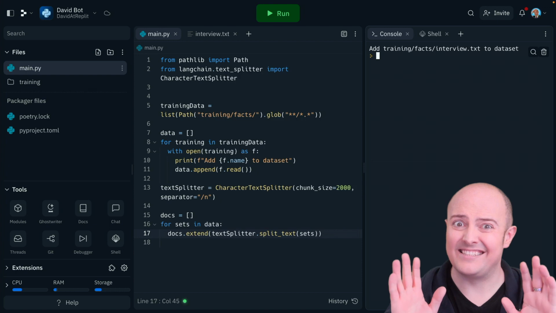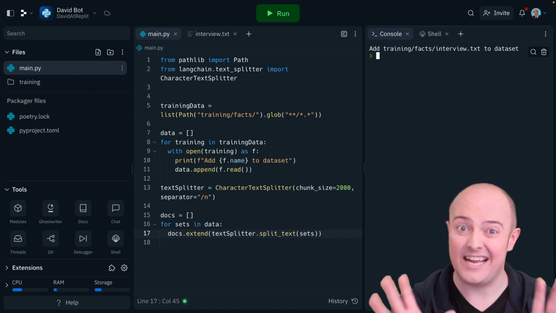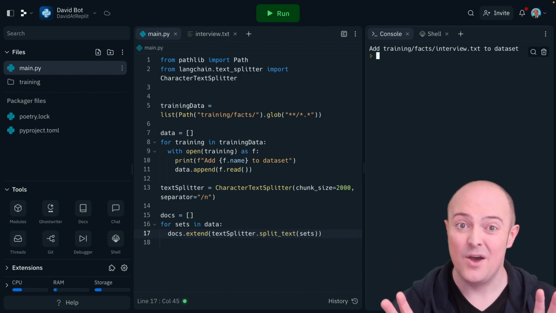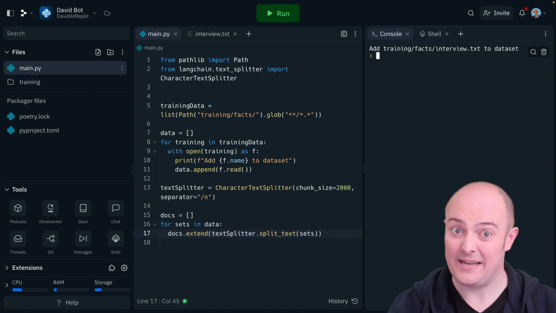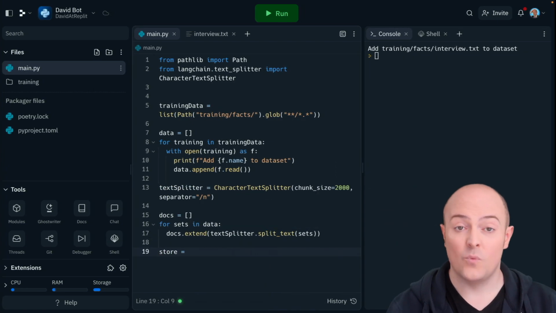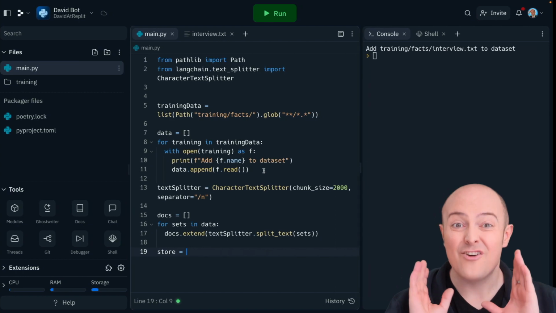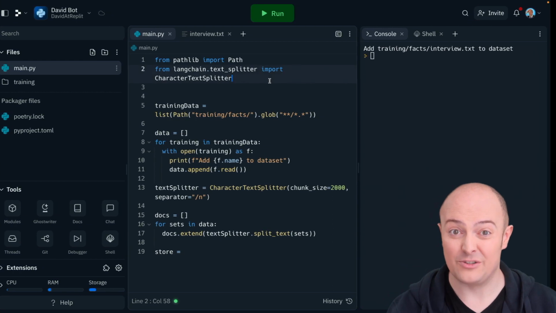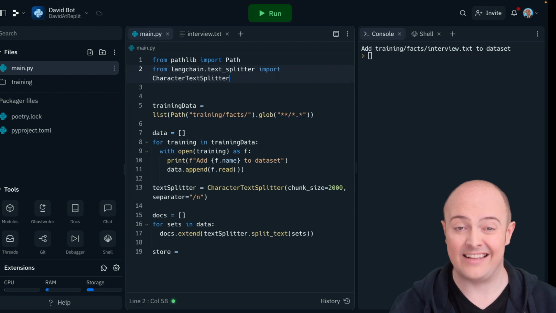Okay, but this is still a really inefficient way to store data that can be used by an LLM. What we need to do is store it in a vector-based format. We're going to use a library called FAISS, F-A-I-S-S, which is a way of efficiently storing really dense vectors of information, which is exactly what this training data will be.